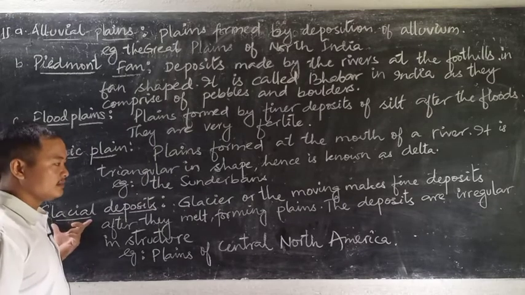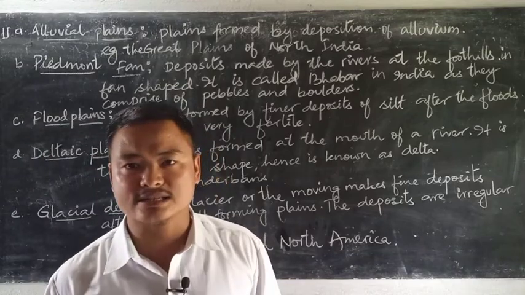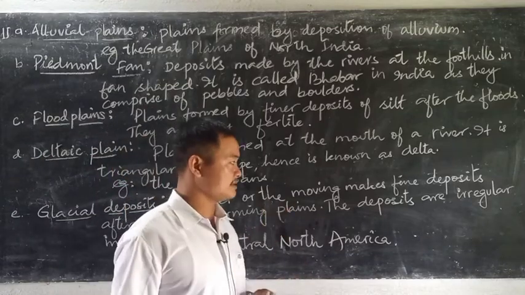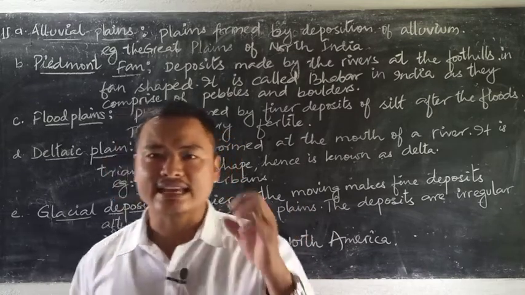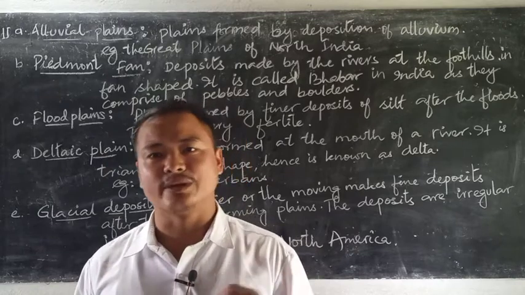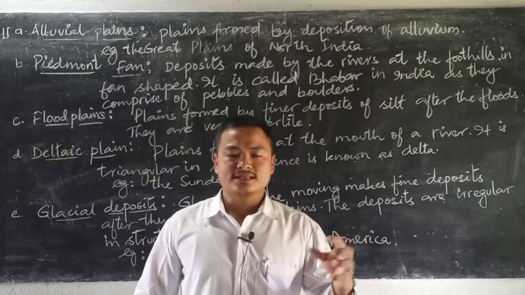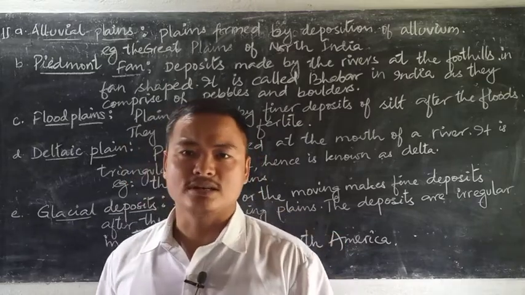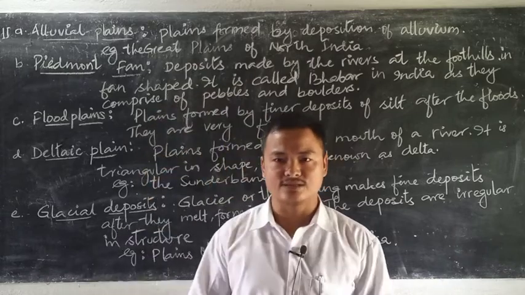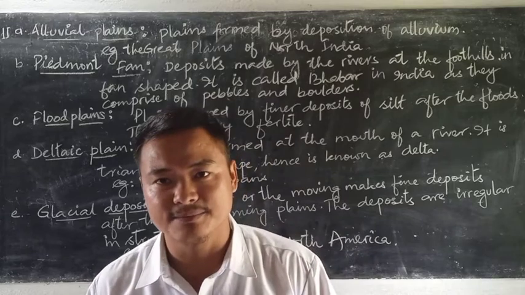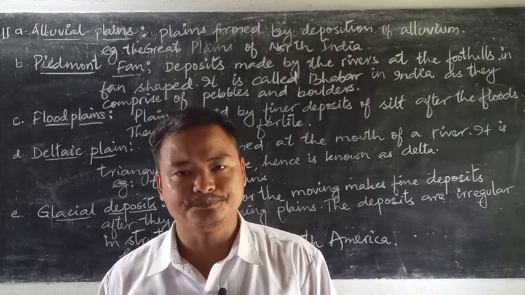Now, glacial deposits. The term glacial would be denoted to the moving ice, or you can say glacier is moving ice. And these moving ice, they carry along with them sediments when they move, mostly in the continental land masses. So these sediments are deposited elsewhere. That means either on the side of the glaciers, that is on the bank of those glaciated valley, or at the mouth of the glaciated valley.